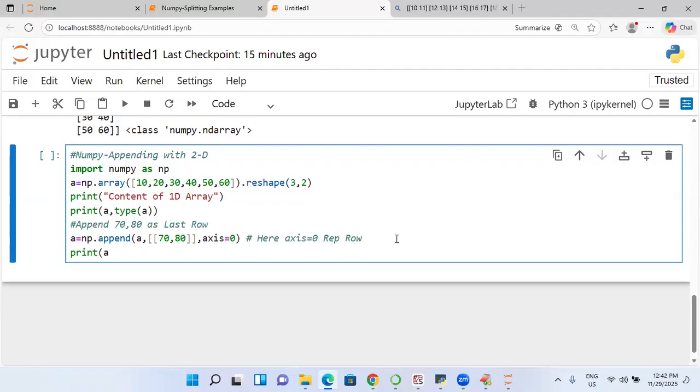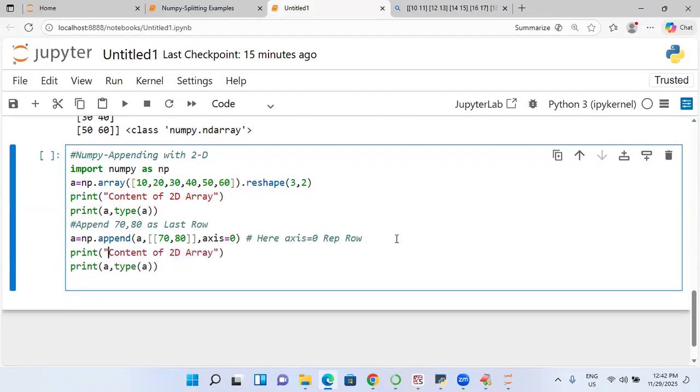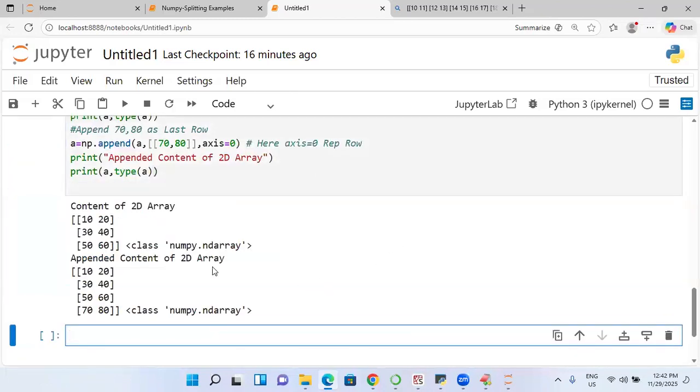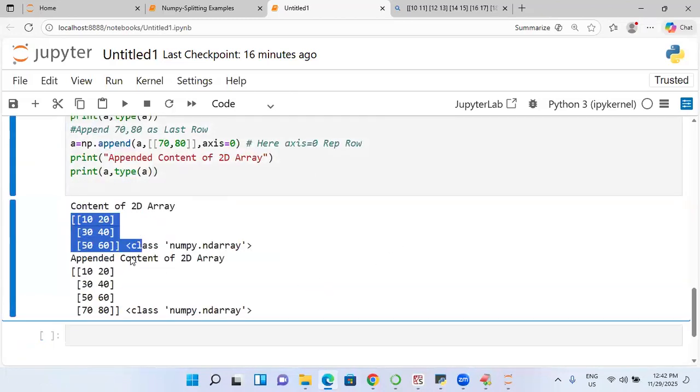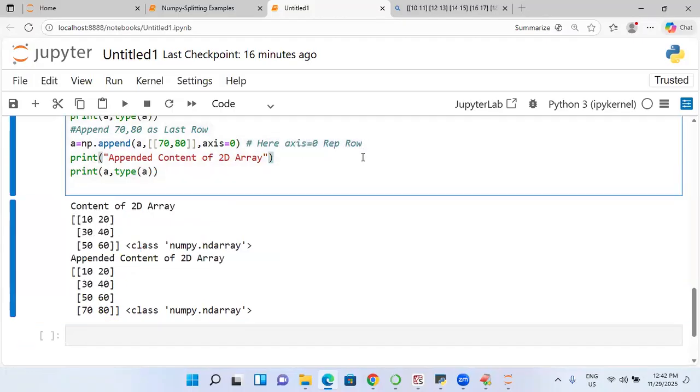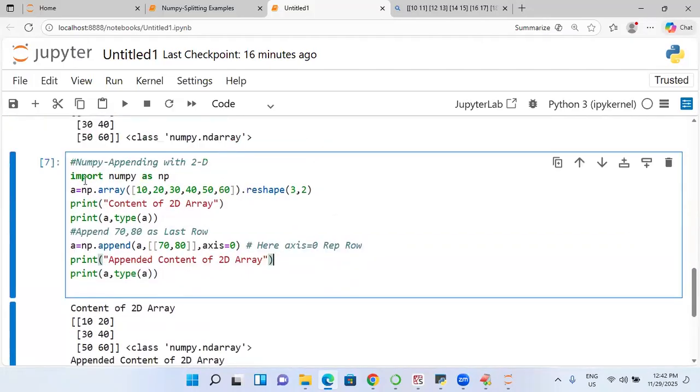So appended, content of appended, this is called 2D. I will carry this. Content appended, content of what? 2D. So you see, this is called original data, right? This is called what? 70, 80. Axis equal to 0 represents what? Row. Are you getting me? Yes. Can I append one column also? Yes. Go to the column also.